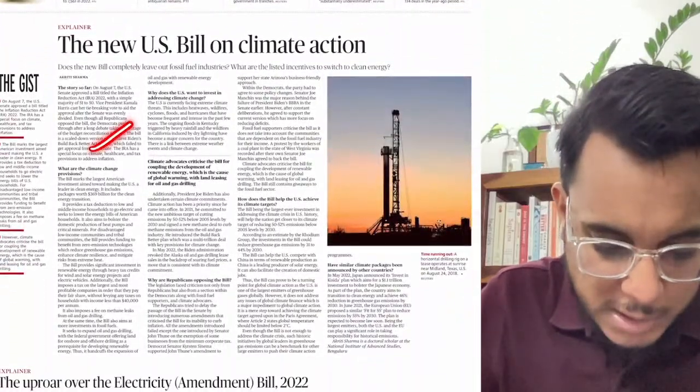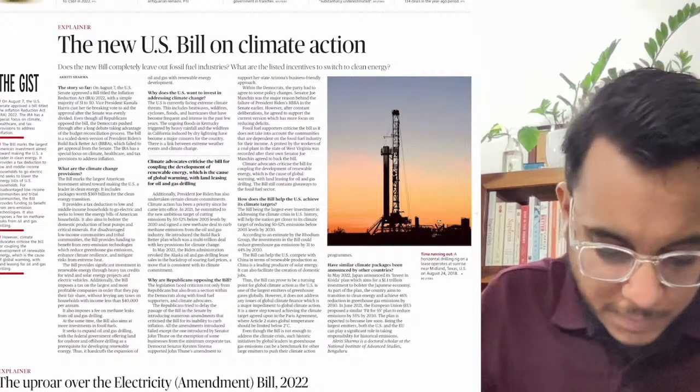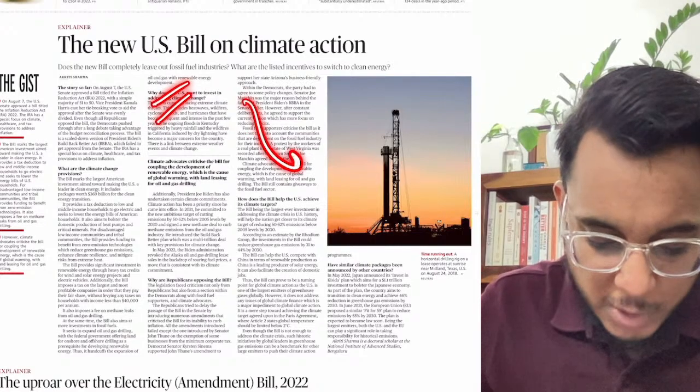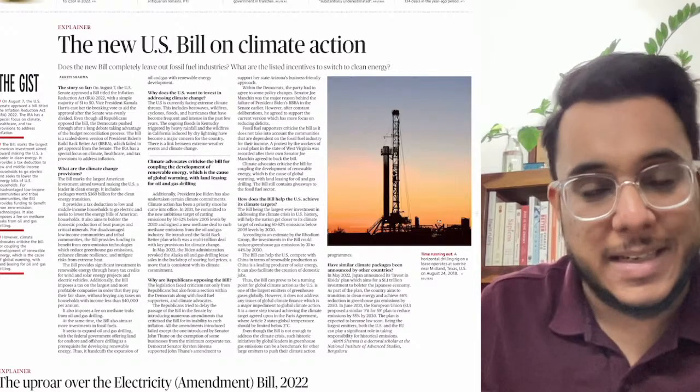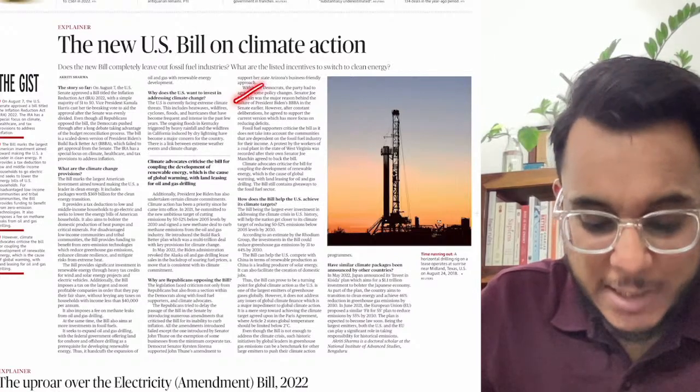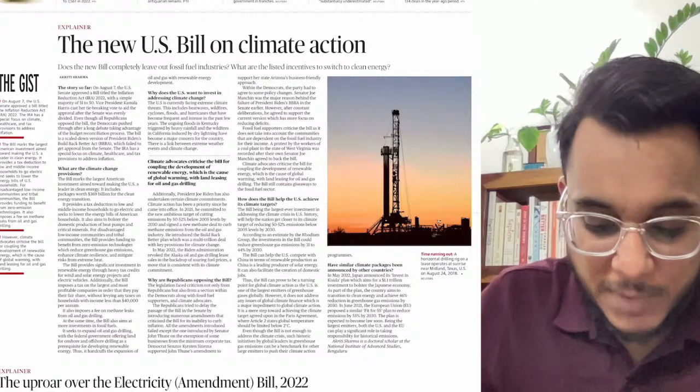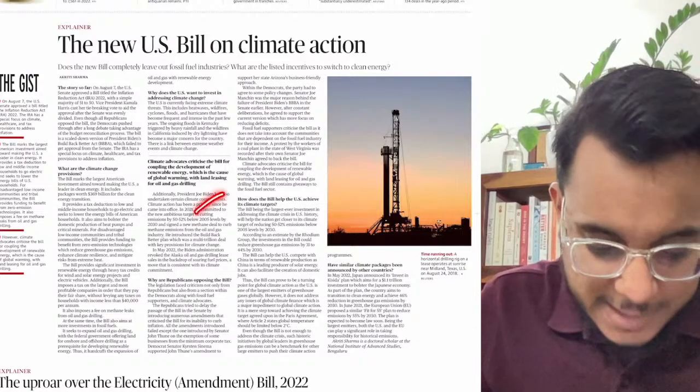Then the new US bill on climate action. So guys, basically it is talking about the bill that the US has brought in order to tackle climate change, the polluting industries, and all these particular things have been taken up.